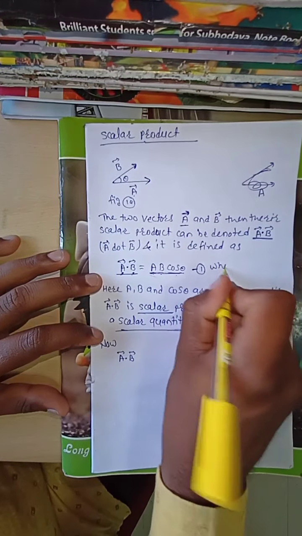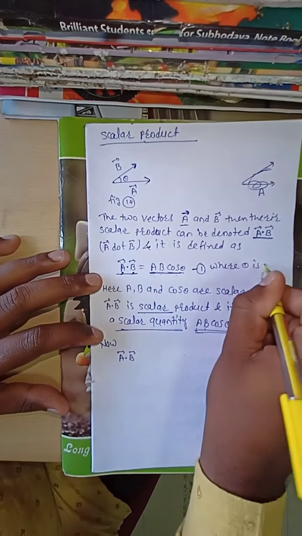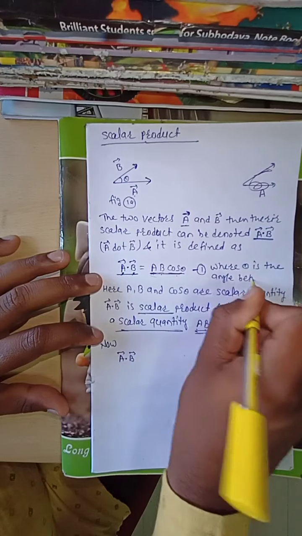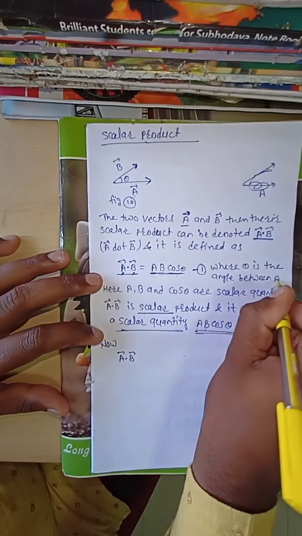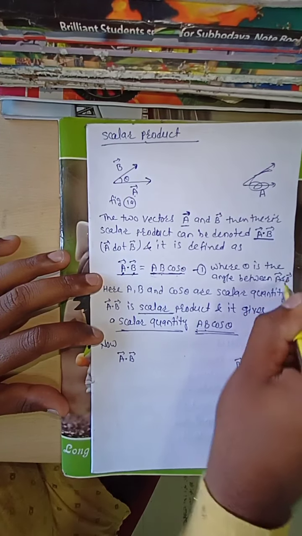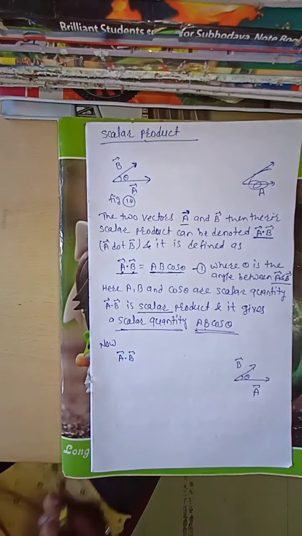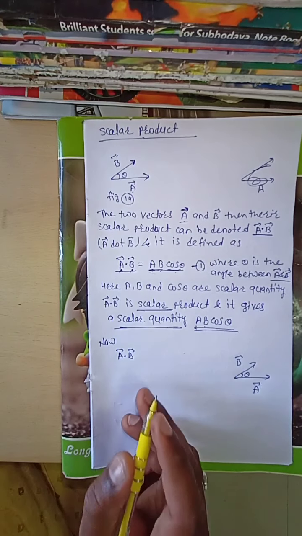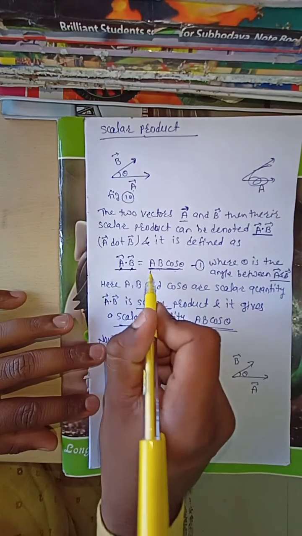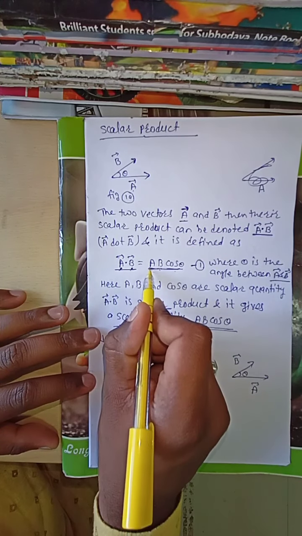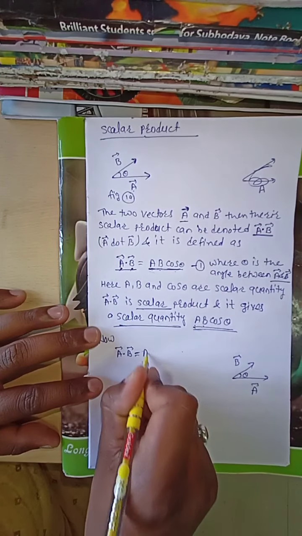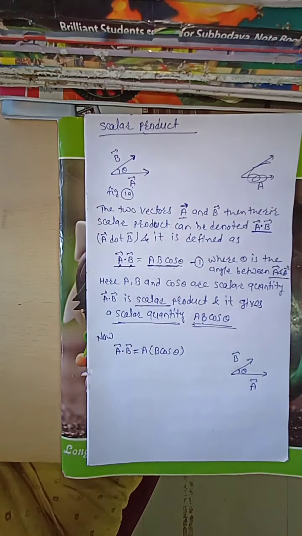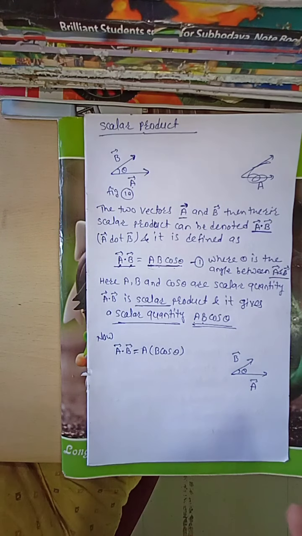Okay, where theta is the angle between A bar and B bar, which means theta is the angle between two vectors. Now see, in that case, A bar dot B bar is equal to A into B cos theta. Now in that case, what is meant by A and what is meant by B cos theta?